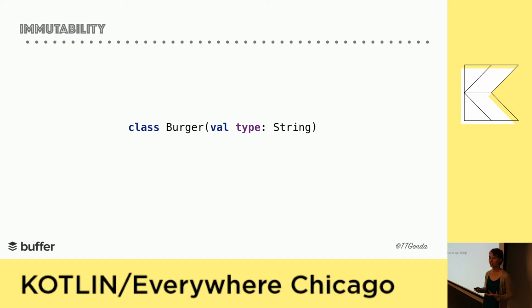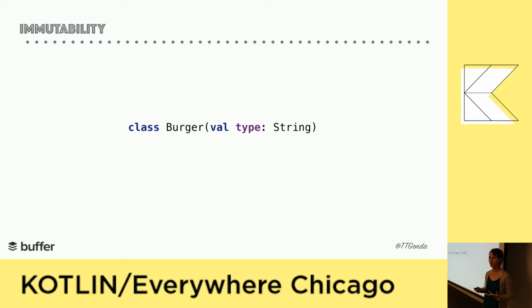And then the fun thing with Kotlin is smart casting. It pays attention to if something is mutable and could have changed. So let's take a look at if we have our mutable burger and then the type is also null.